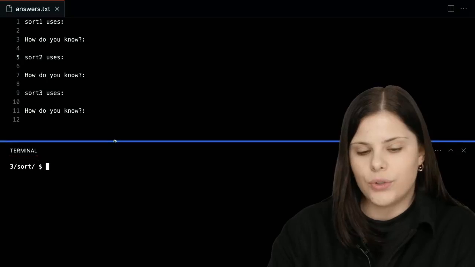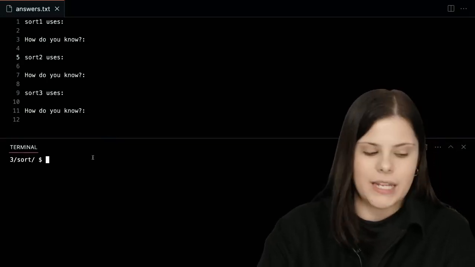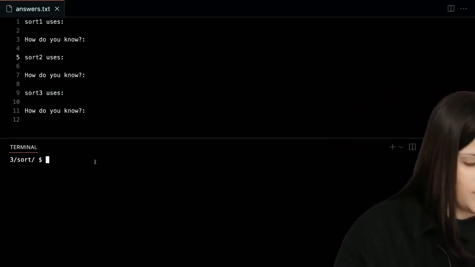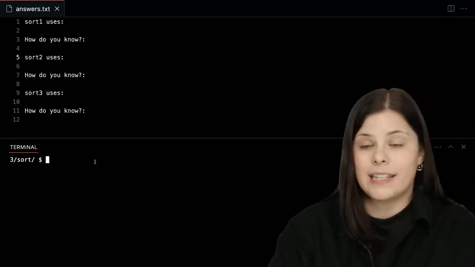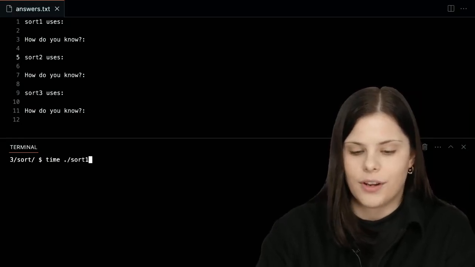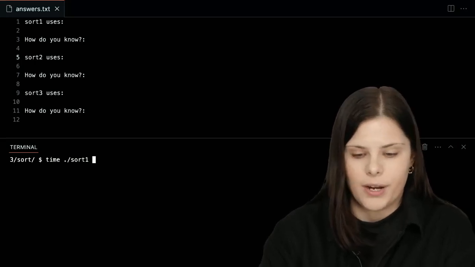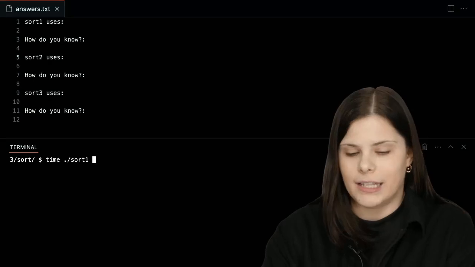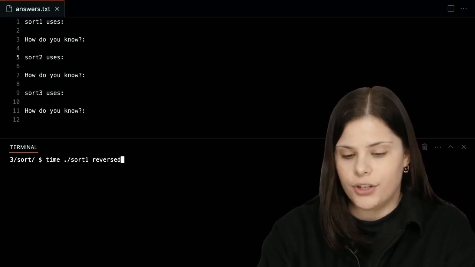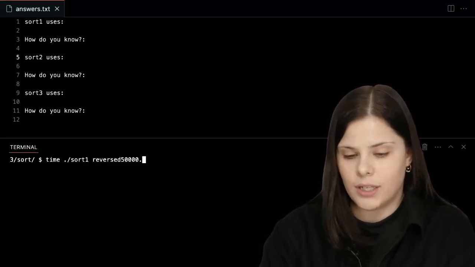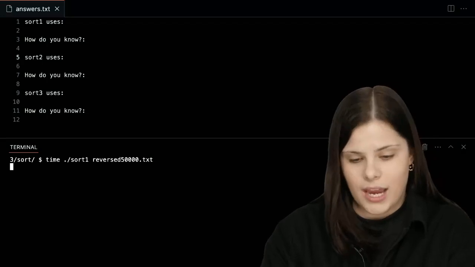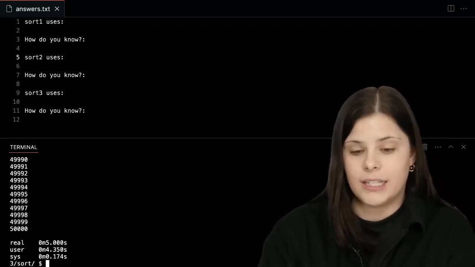If you go to the page of this problem set, you can find more specification, but I already know that to time these algorithms, I can type the following command. So time, running the algorithm that I want to test. Let's start with sort 1, and then specifying the file that I want to run it on. Let's start with the worst case scenario, which is reversed 50,000.txt. And so it'll take some time to think and try to sort this list.